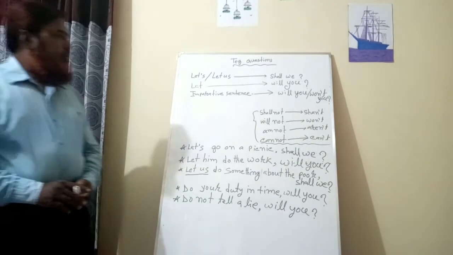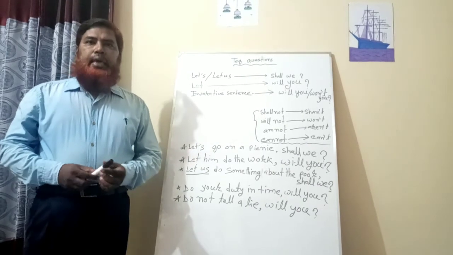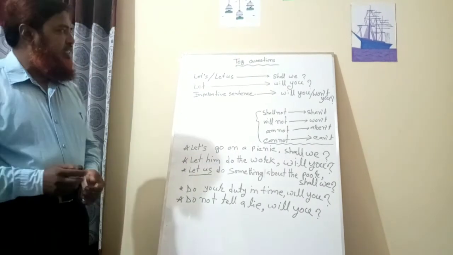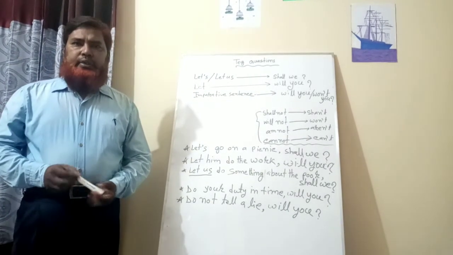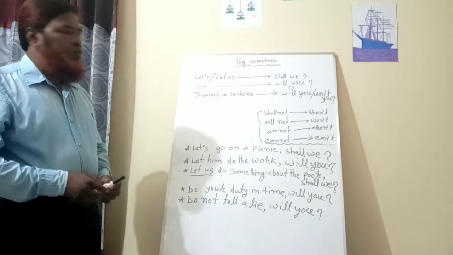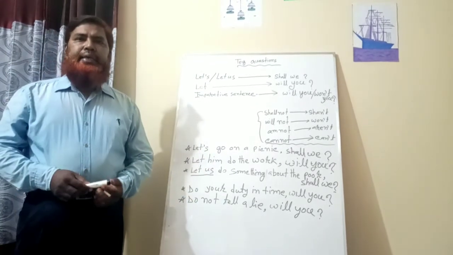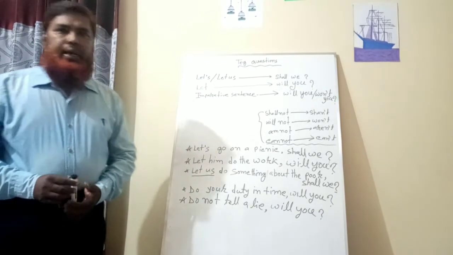Okay, my dear students, we have already finished the rules of making tag questions. I have told you about 4 rules for making tag questions. Please memorize them.